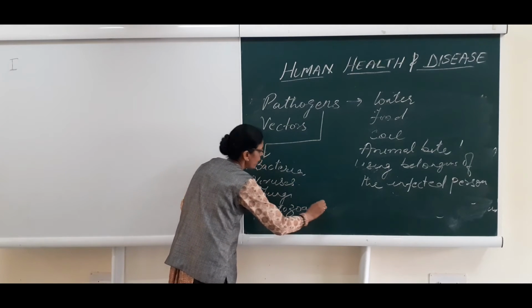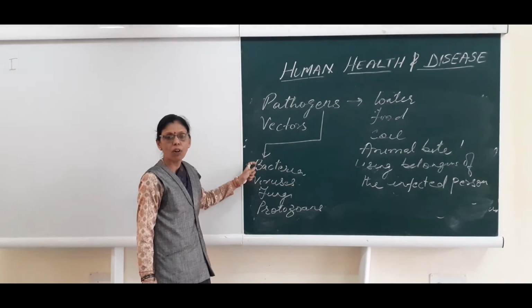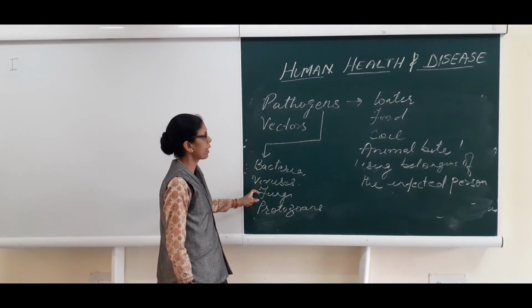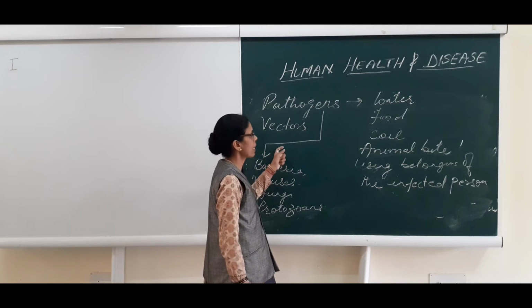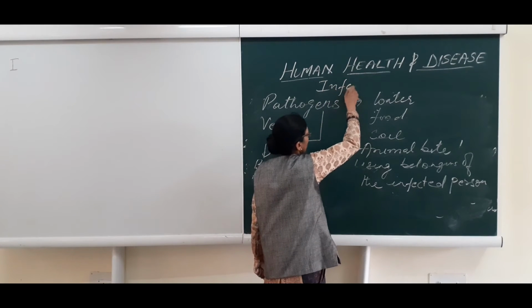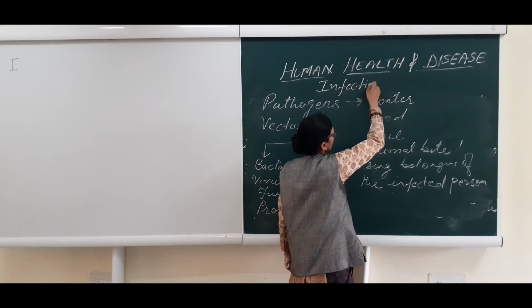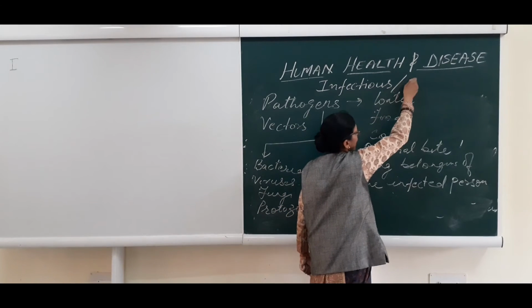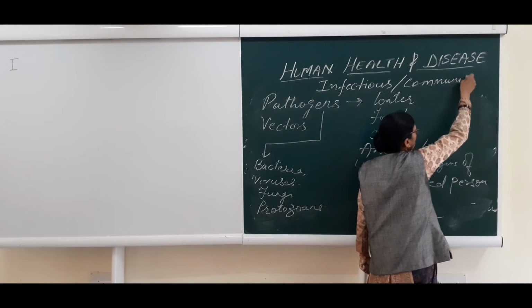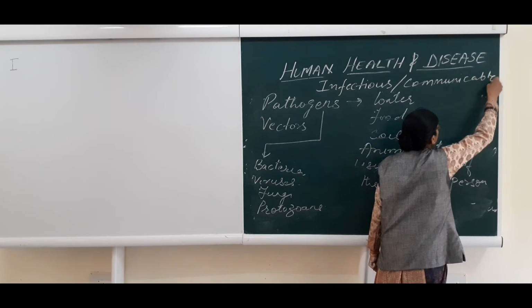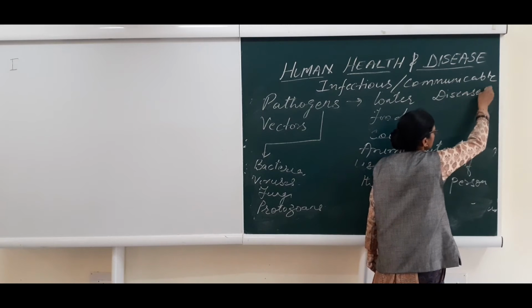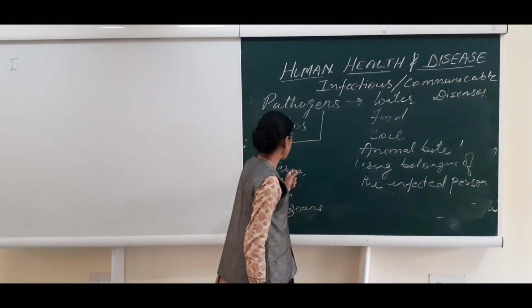These are various types of organisms or microbes which are responsible for the infectious or communicable diseases. I'll give you examples fast. Bacteria.